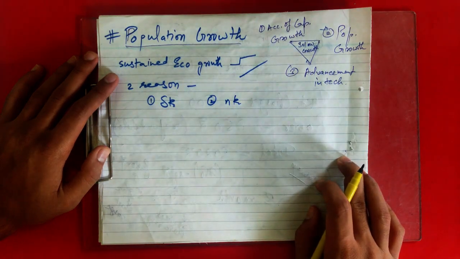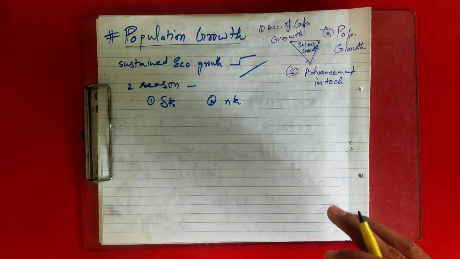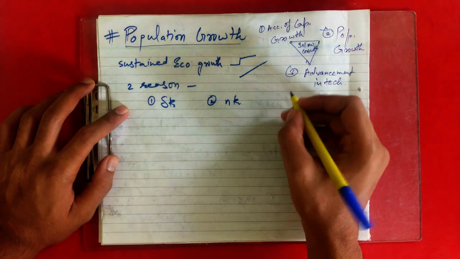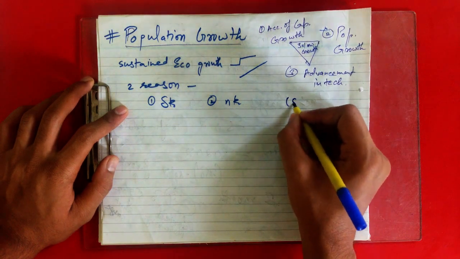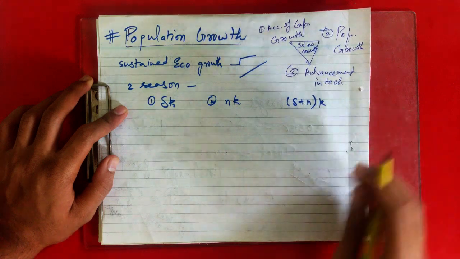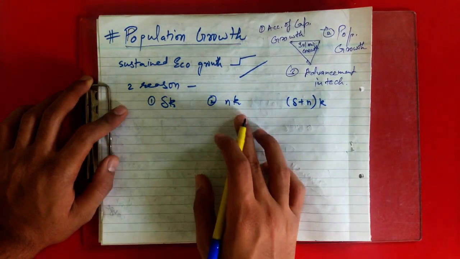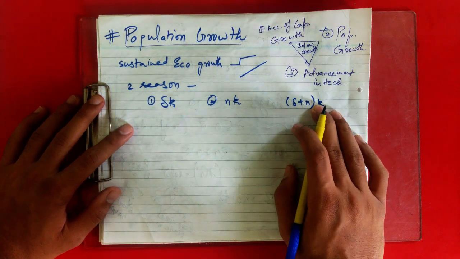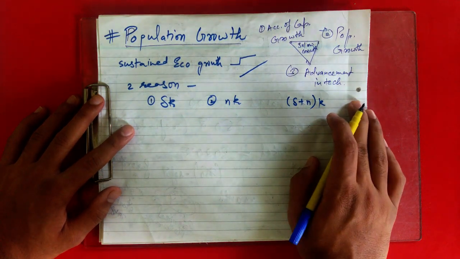So if I tell you what the combined total reduction in capital stock per worker is, there are two factors, delta plus n, times k. I didn't do anything, just added these two, so this was your total. On the other hand, you have to see what increases your capital stock.